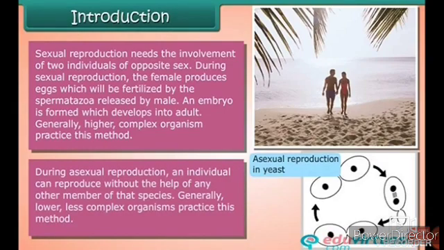During asexual reproduction, an individual can reproduce without the help of any other members of that species. Generally, lower, less complex organisms practice this method.